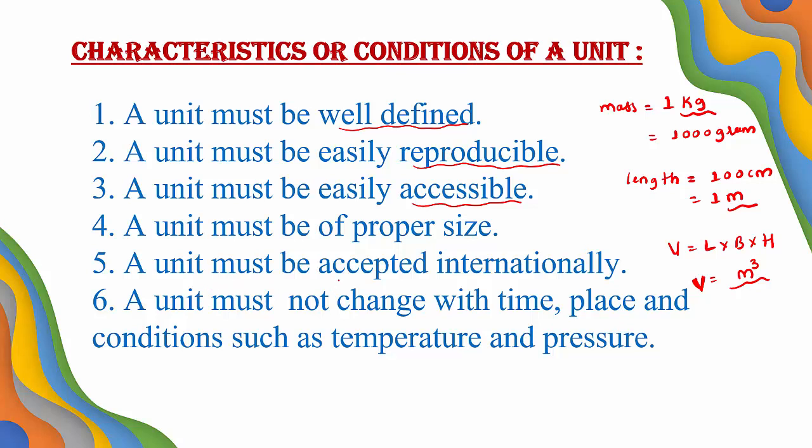A unit must be accepted internationally. That unit must be accepted internationally. For example, in India, in our country, we use kg as the unit of mass. But in some other country, they may use pound, 1 pound or 10 pound as the mass. Sometimes length is measured in terms of meter. In some other country, they may use foot instead of meter. So that's why that unit must be accepted internationally.